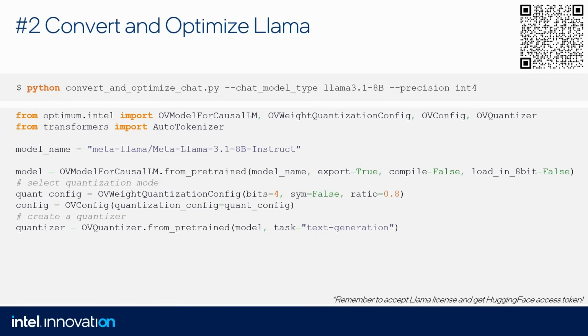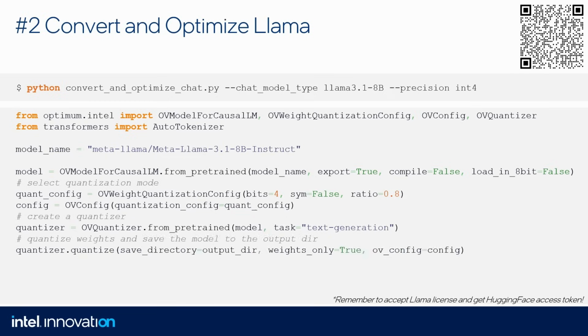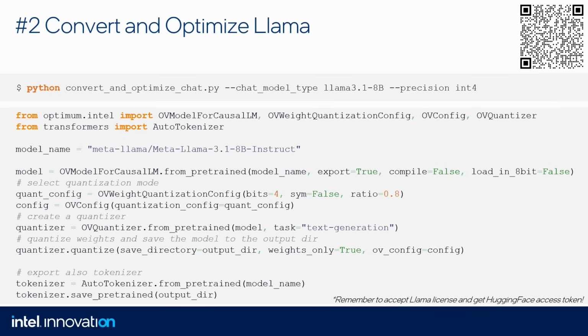Then we create the quantizer, where we also specify that our task is text generation, and run the weight compression itself. You can see that weights only equals true. It means that it will be a weight compression algorithm, and that's all. The model will be saved to disk, and we do similar things for the tokenizer. When I say similar, we download it and we save it to disk without any conversion or optimization.